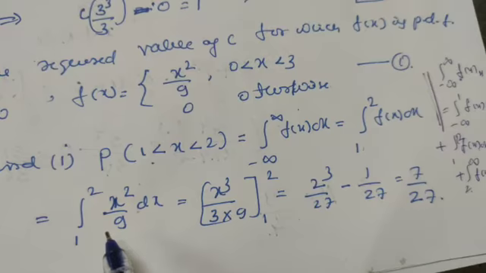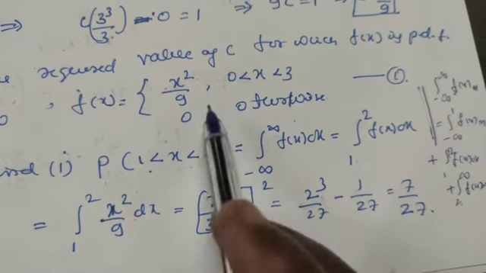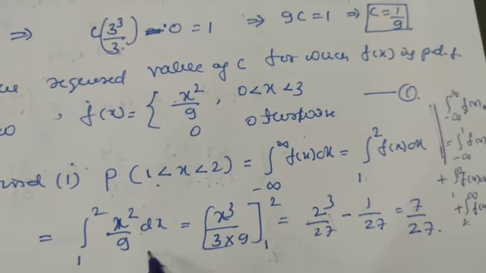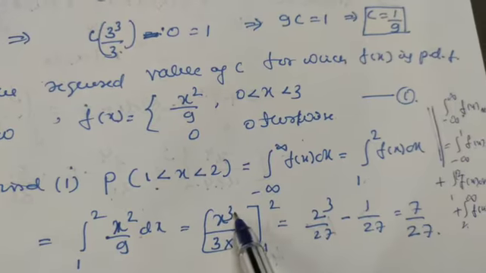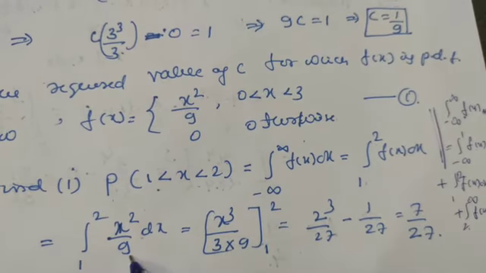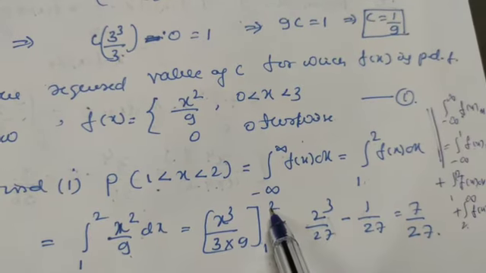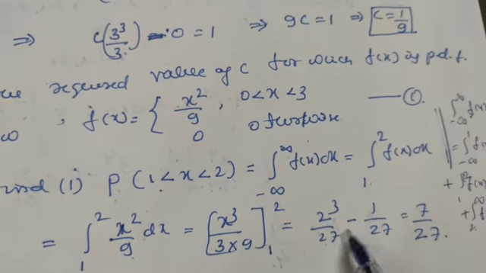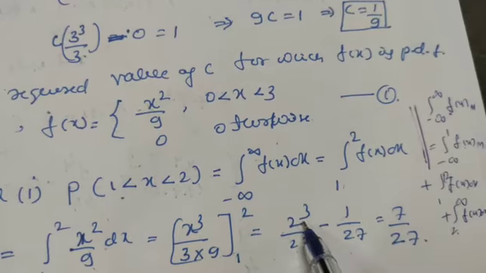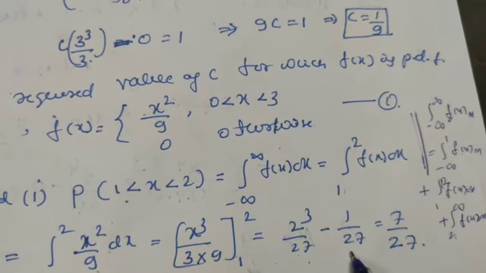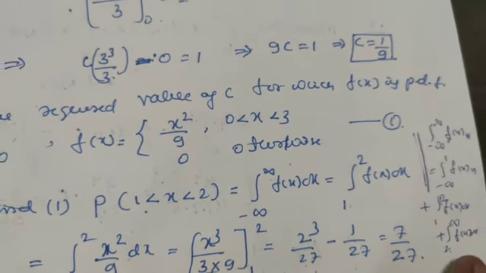So it equals, in this interval f(x) is given here as x² by 9. We integrate this one, x³ divided by 3 into this 9 as it is, so it is x³ divided by 27. Substitute the values of the limits here: 2³ divided by 27 minus 1 by 27, that is 8 by 27 minus 1 by 27, which is 7 divided by 27.